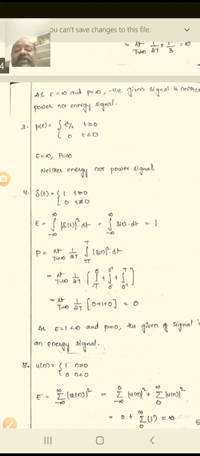This is the impulse function. Only at exactly 0 can it have the maximum value; the rest is 0.